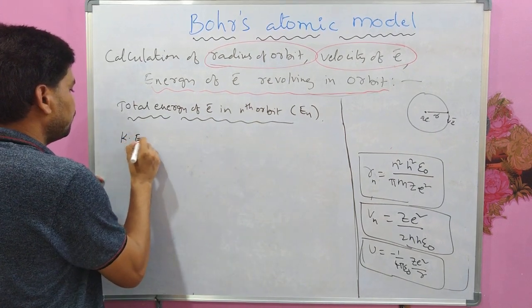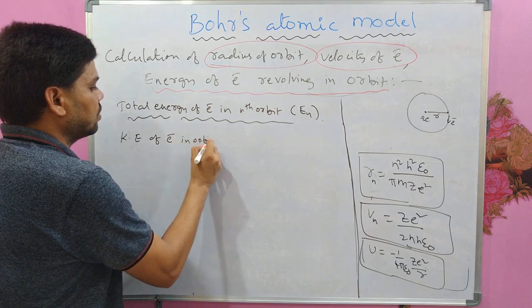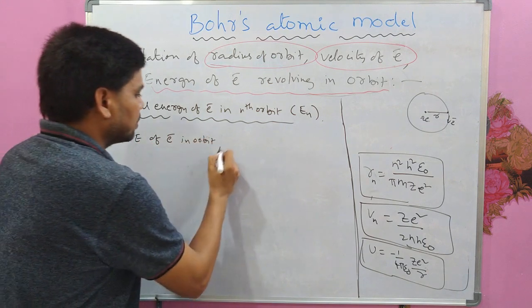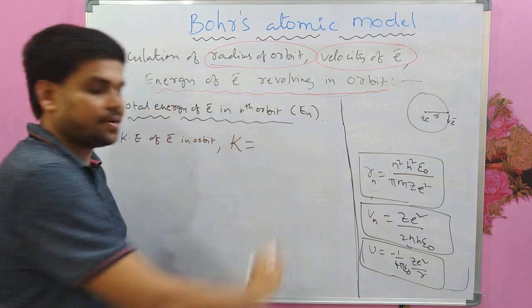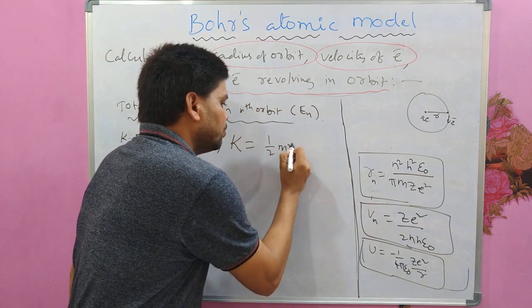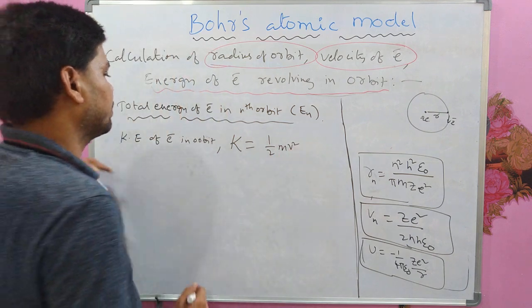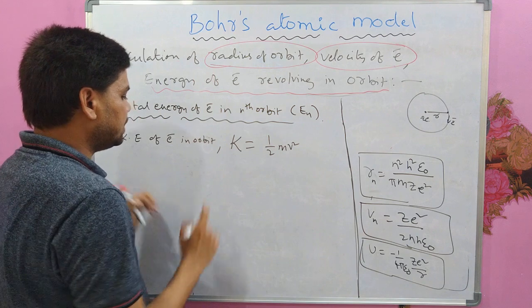Kinetic energy of electron in orbit, taking it as K, which is half mv square because it is moving with some velocity v in the circular orbit. And from equation number 1,